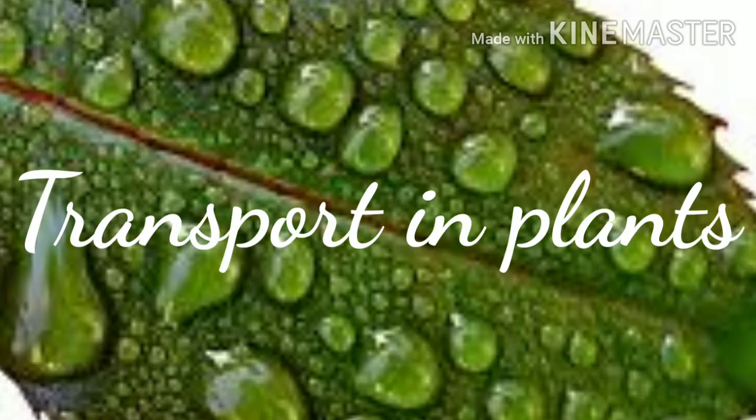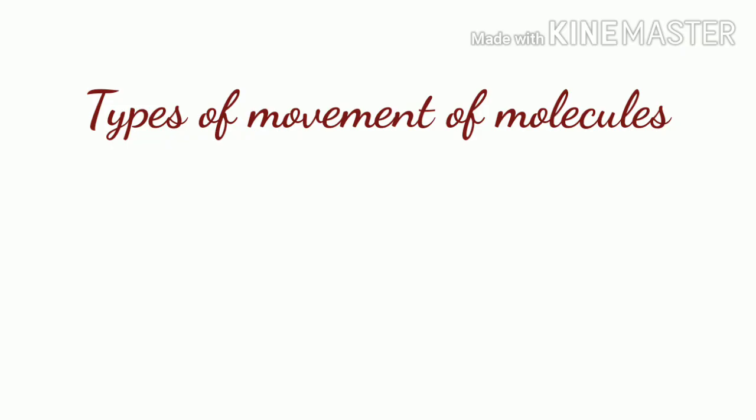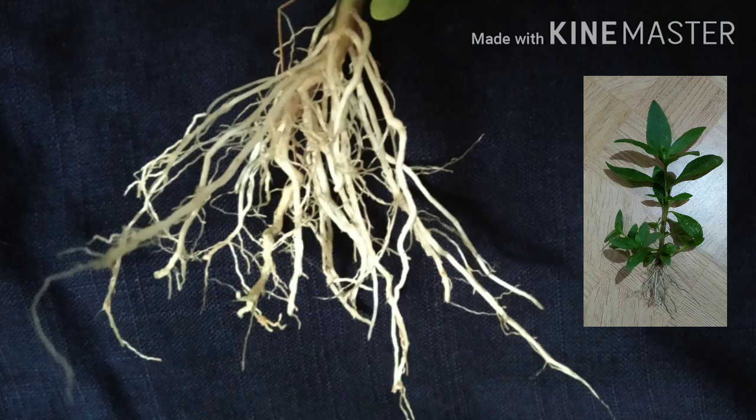Today, under the chapter Transport in Plants, we'll discuss the topics types of movement of molecules seen in plants, ascent of sap, and root pressure. We have already studied that roots help in the absorption of water and minerals from the soil, and also the specialties of the roots which help them to do this function.